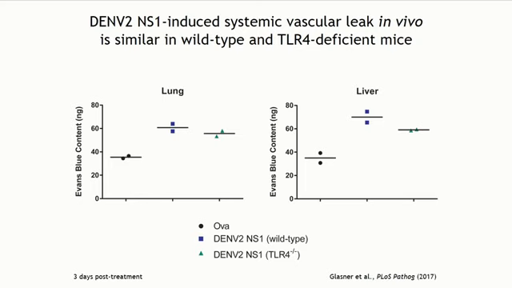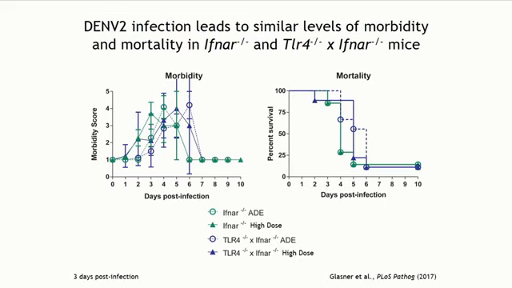Then going even a step further, we looked at an infection model, and in this model, we either infect a type 1 interferon receptor knockout mouse or a double knockout of type 1 interferon receptor and TLR4. And when we infect with either a lethal antibody-enhanced dose of virus or a lethal high dose of virus, again, we see no differences in either morbidity or mortality between these mice.